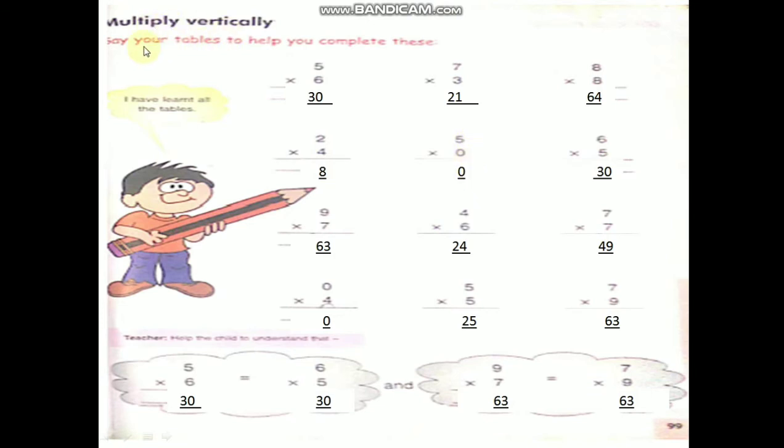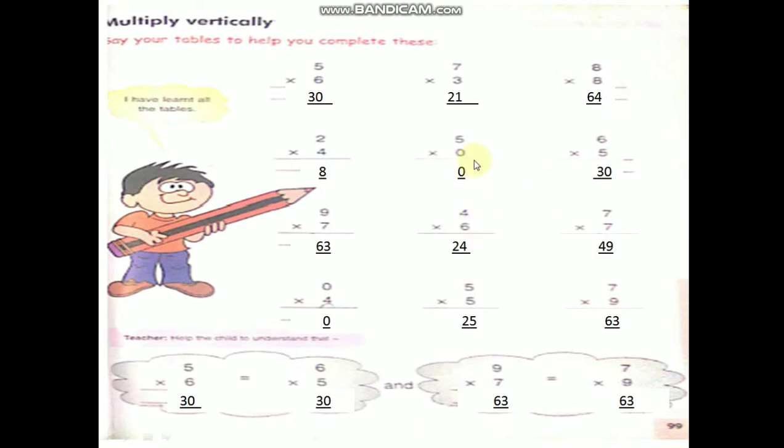Multiply vertically. Say your table to help you complete these. You learn tables, children, 1 to 10 tables. So if you know tables well, then you can answer. 6 5s are 30. 3 7s are 21. 8 8s are 64. 4 2s are 8. 0 5s are 0. I told you, children, if you multiply any number by 0 it is always 0.